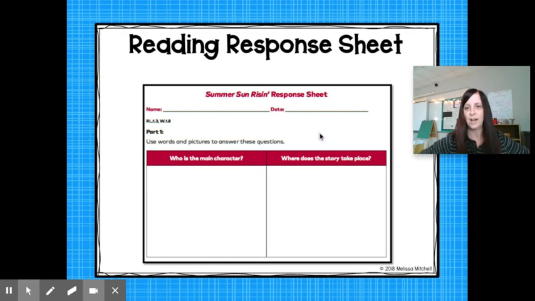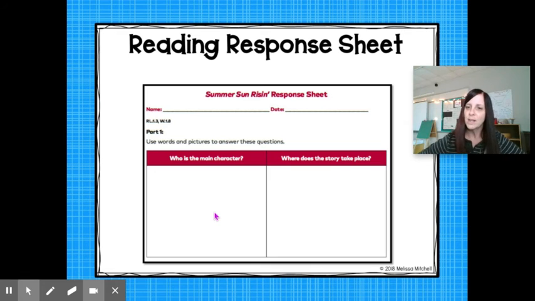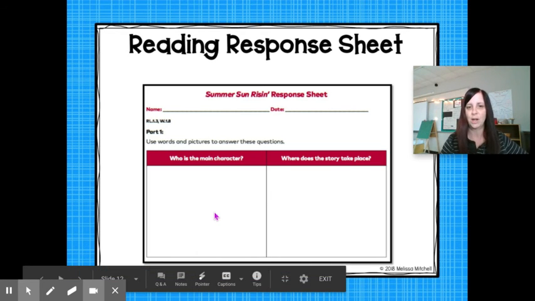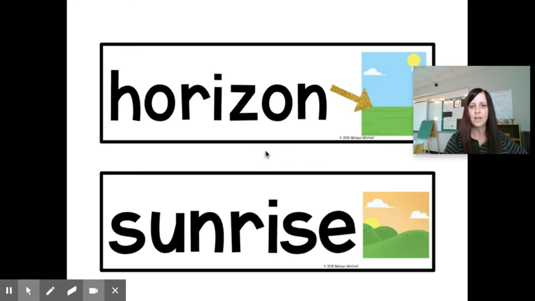This is the sheet, and I just showed it to you in our workbook. It's on page 37. And think, who is the main character? Draw a picture of the main character and write down who the main character is and where did the story take place? Draw a little picture to show me and write a word for that. What is the setting of the story? And then these are our two words that I will post in Google Classroom so that if you'd like to print them out or if you'd like to just write them out and put them in all of our words we have for this module.